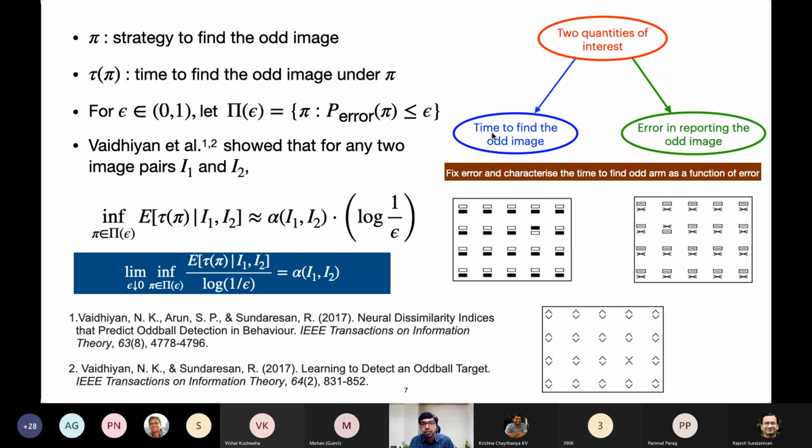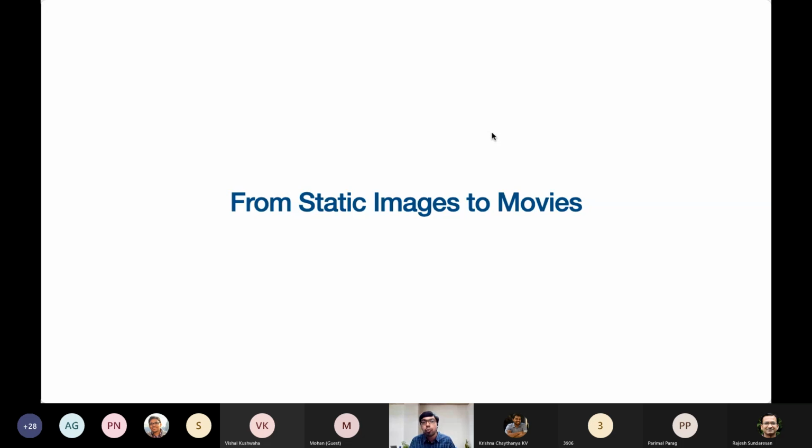Now, all of these are for static images. Now let's make it more interesting and go to movies. Krishna, can I please request you to again participate in this experiment? I'm going to show you a set of movies now. Instead of static images, there are going to be 8 movies, and these movies are going to be dots drifting at a certain angle. One of them is going to be different, and you will have to identify which is the odd one. Are you ready? Can I start my timer? Yes, sure. Okay. 3, 2, 1, and go.